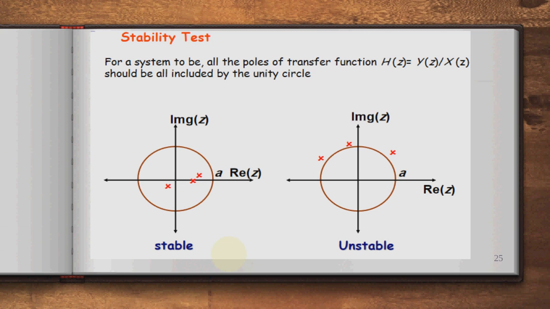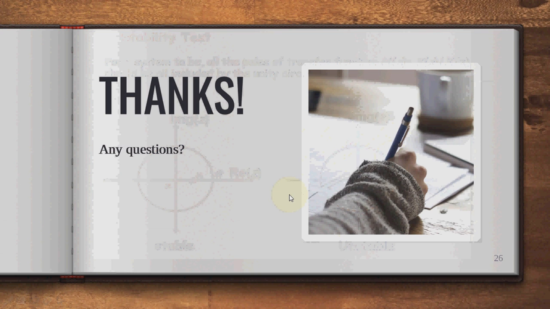Stability condition: for the system to be stable, all poles of the transfer function h of z, equal to y of z divided by x of z, should be enclosed by the unit circle. So this is the stable system and this is the unstable system, because the poles are outside of the circle. Thank you.